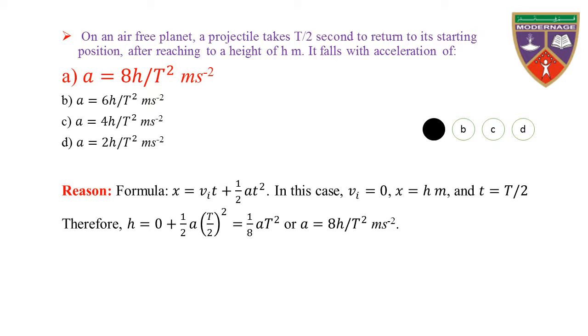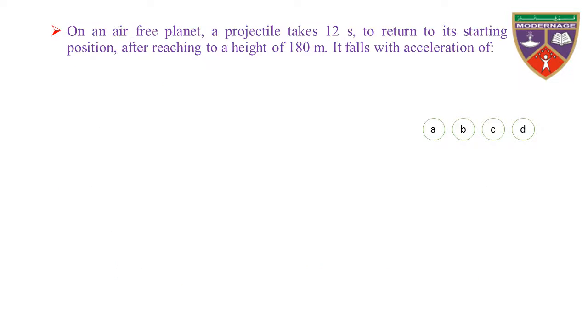Reason: formula x is equal to Vi t plus 1 by 2 a t square. In this case, Vi is equal to 0, x is equal to h meter, and t is equal to capital T divided by 2. Therefore, h is equal to 0 plus 1 by 2 a into T divided by 2 whole square, which is equal to 1 by 8 a T square, or a is equal to 8h divided by T square meter per second. Hence, the projectile falls with acceleration a is equal to 8h divided by T square meter per second.